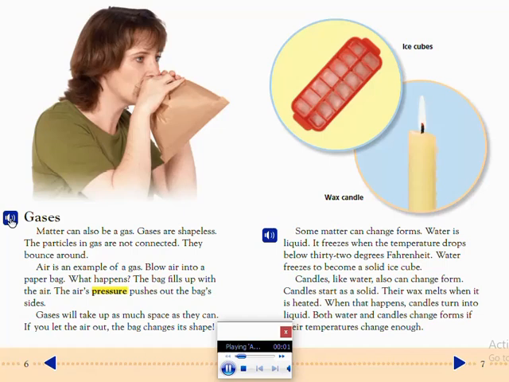Gases. Matter can also be a gas. Gases are shapeless. The particles in gas are not connected. They bounce around. Air is an example of a gas. Blow into a paper bag. What happens? The bag fills up with air. The air's pressure pushes out the bag's sides. Gases will take up as much space as they can. If you let the air out, the bag changes its shape.